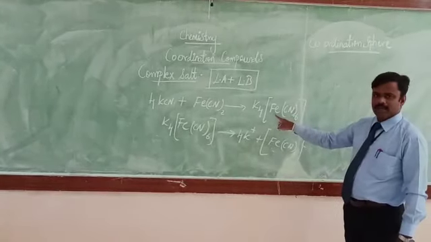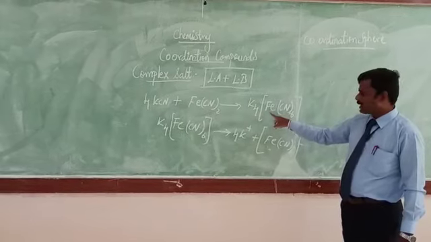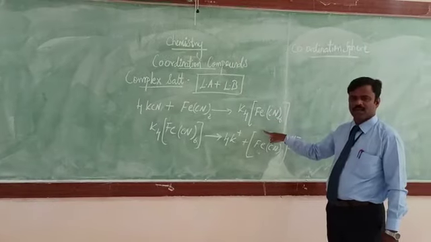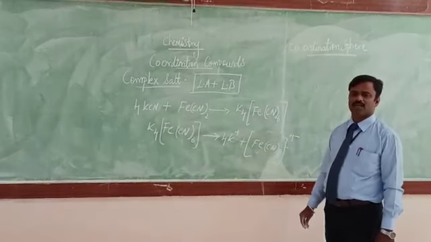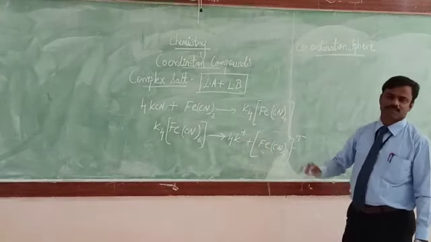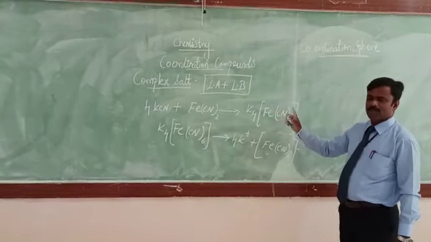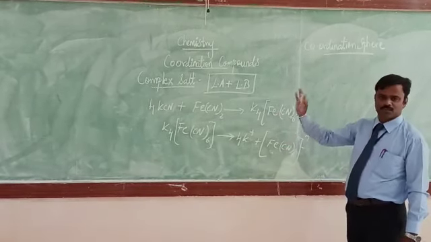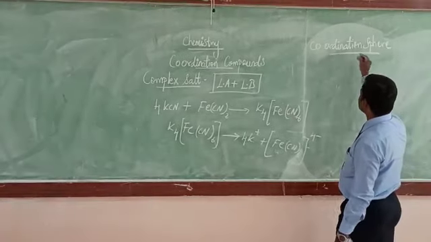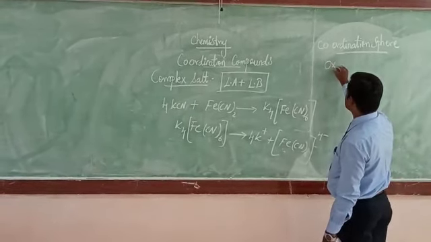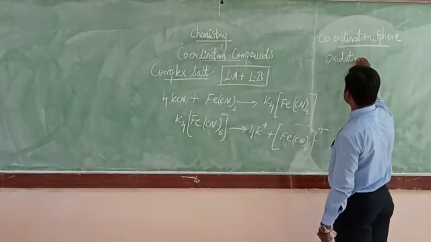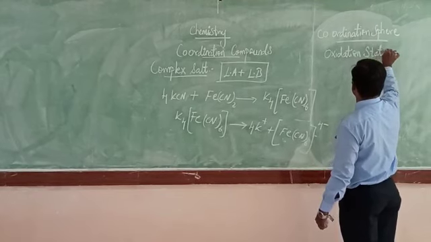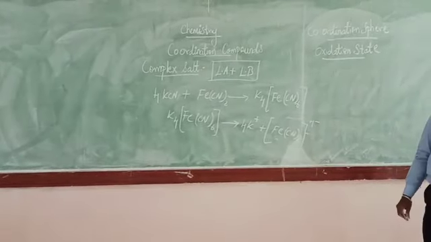The central metal ion and the ligands, that is, electron acceptors and electron donors, which are present inside this coordination sphere, will never undergo any dissociation in water unless we heat the substance. So earlier I said that compared to a simple salt and a double salt, this complex salt will never undergo complete dissociation. I have told you what a coordination sphere is. And what is meant by oxidation state, or we can say oxidation number, either a positive charge or a negative charge.